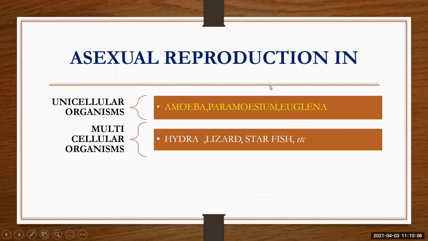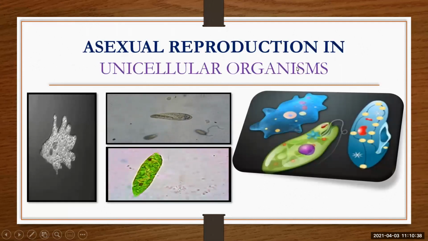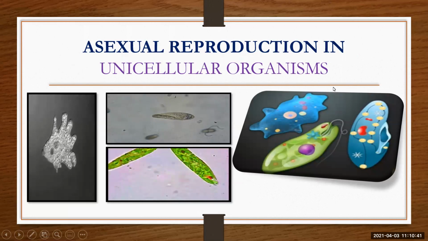Now, asexual reproduction is taking place in unicellular organisms as well as in multicellular organisms. See, asexual reproduction is taking place in unicellular organisms. So, which are the unicellular organisms? Amoeba, Paramecium, Euglena, and multicellular organisms like Hydra, lizard, starfish, etc. So we will learn one by one. First of all, we'll go for asexual reproduction in unicellular organisms.